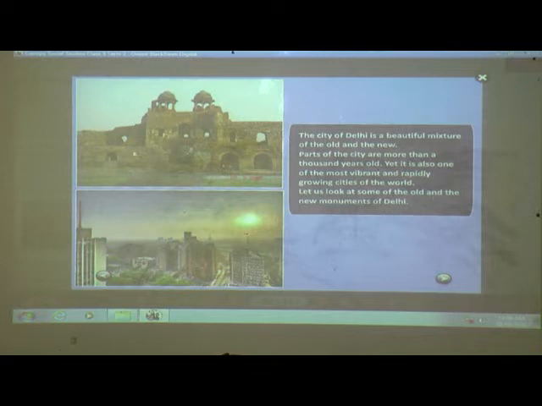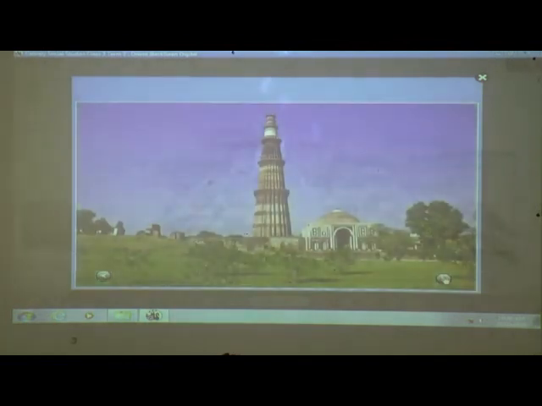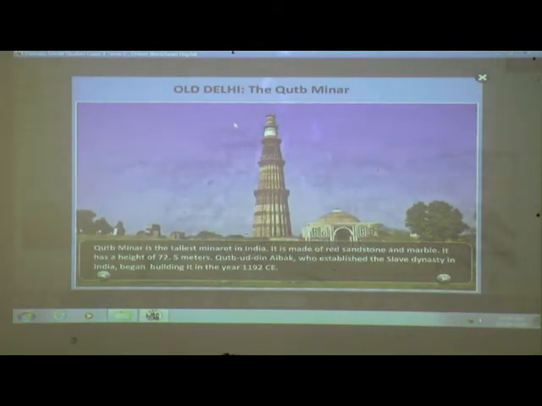Yes, as you can see, this is Old Delhi and this is New Delhi. Okay, what is this? The Old Delhi Qutub Minar. This is the picture of Qutub Minar. Qutub Minar is the tallest minaret in India. Okay, it is made up of red sandstone and marble.